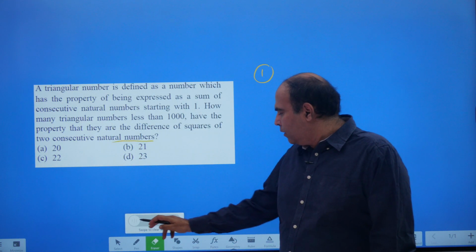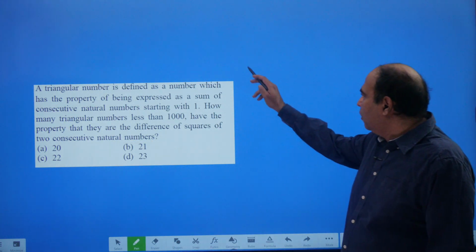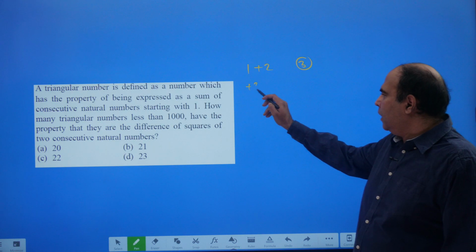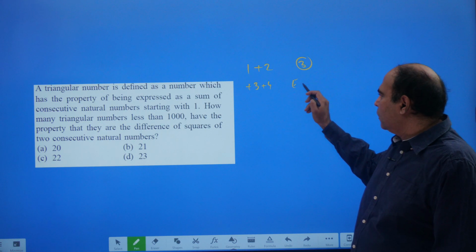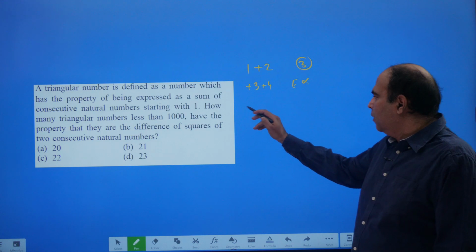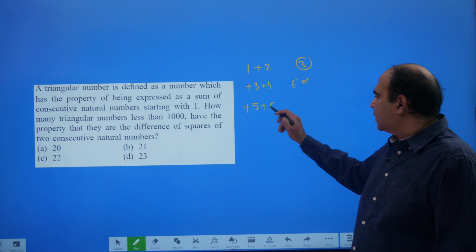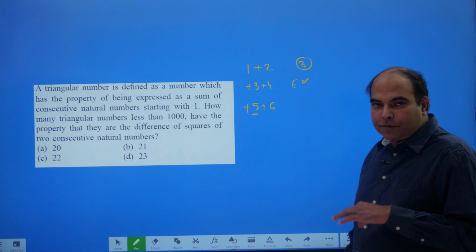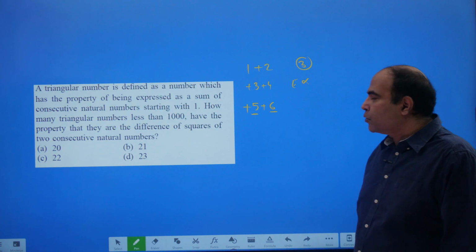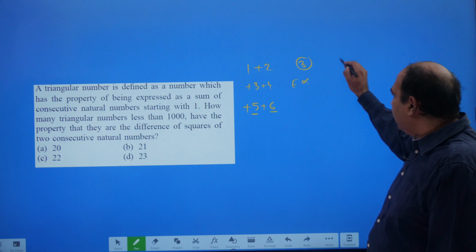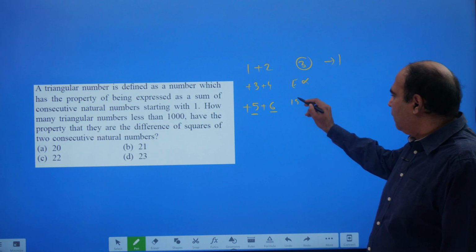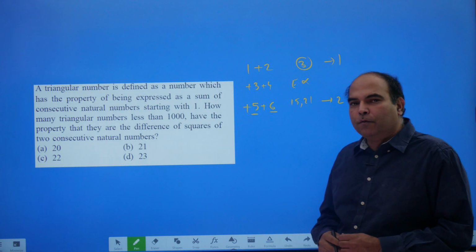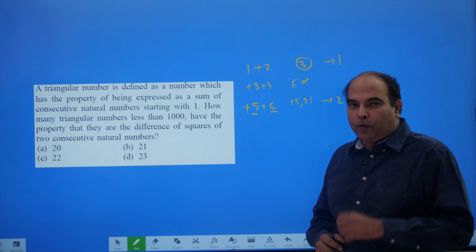So from 3, 1 plus 2 gives you 3. That's one value. Plus 3, plus 4 are all even, so this is not going to count. Plus 5, plus 6 gives you 2 more numbers. At this point the triangular number is 15. At this point the triangular number is 21. So you had one number here. At 15 and 21 you will have 2 more numbers that can be represented as difference of squares of two consecutive natural numbers. तो 3 हो गए.